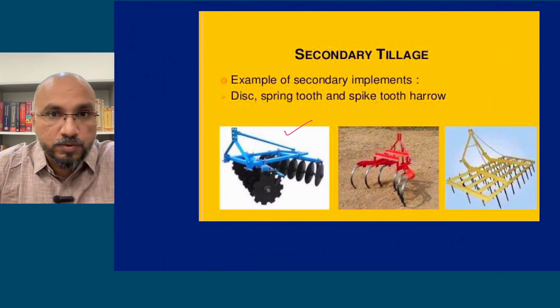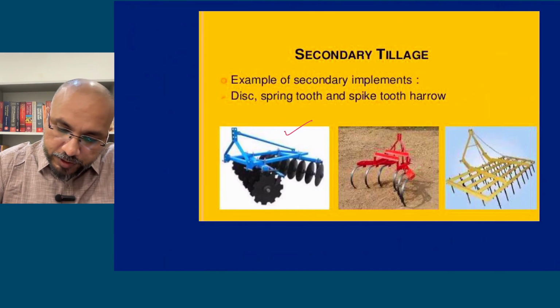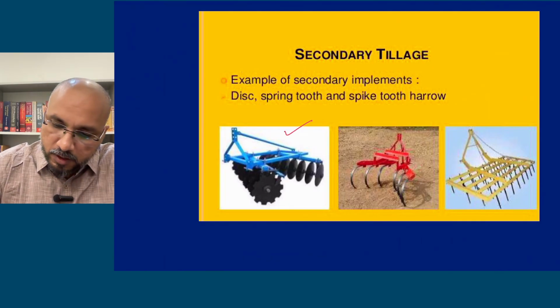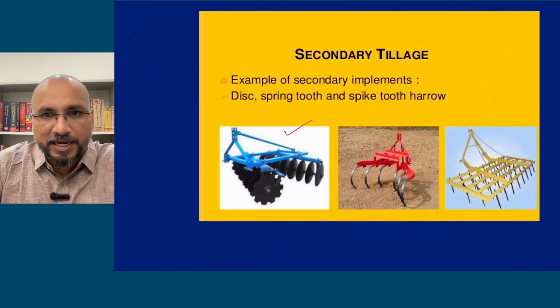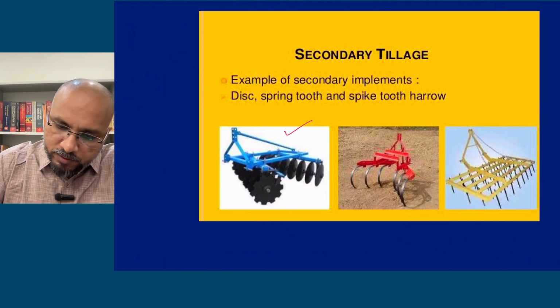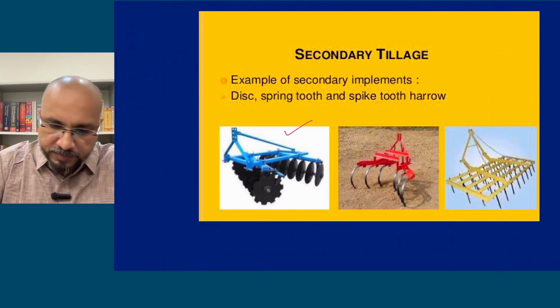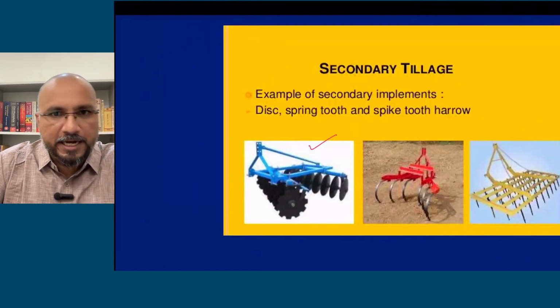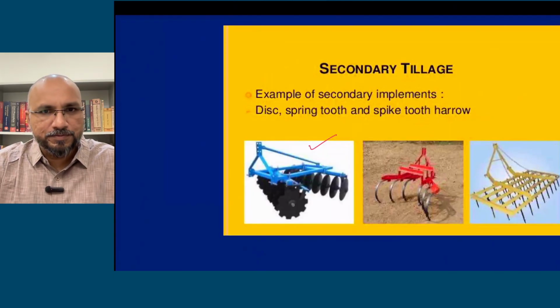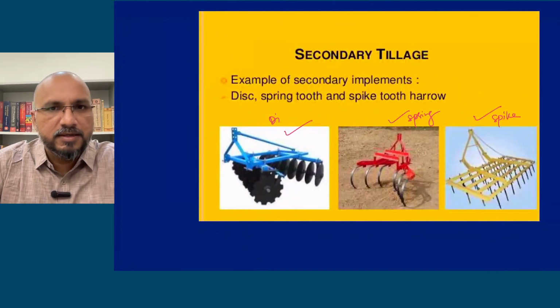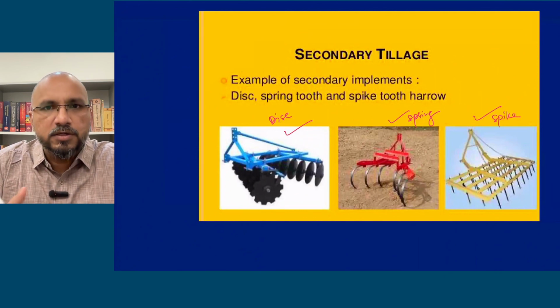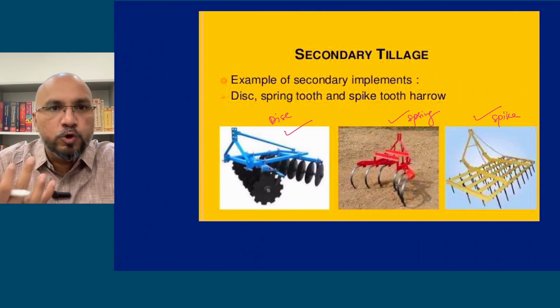Okay, so you have spring tooth harrow or spike tooth harrow. So this is spike tooth harrow, spring tooth harrow, and this is disc harrow. They are used to break the clods and to make the soil more soft, more friable, more loose.